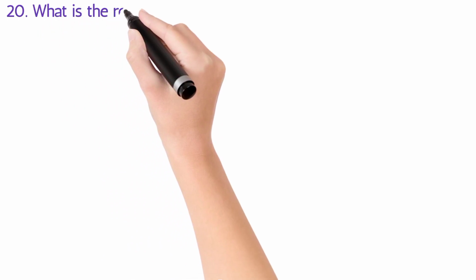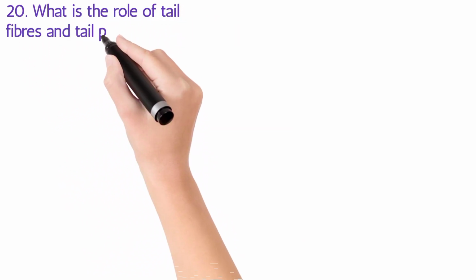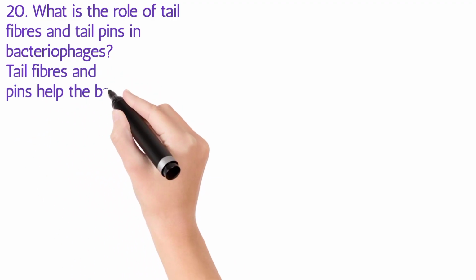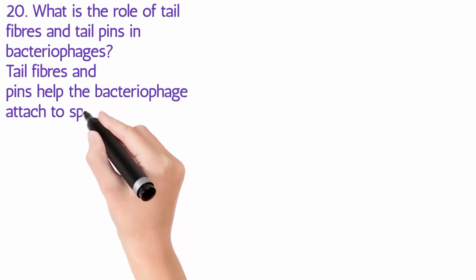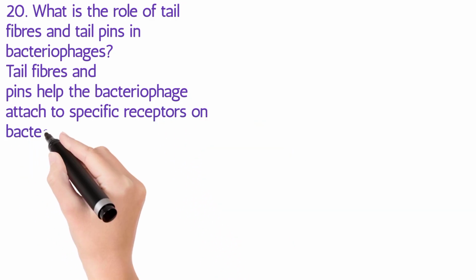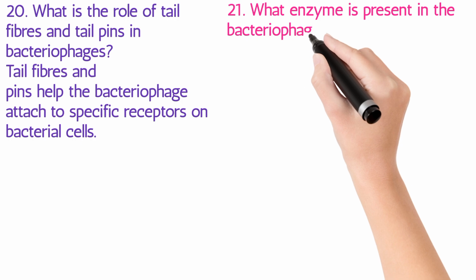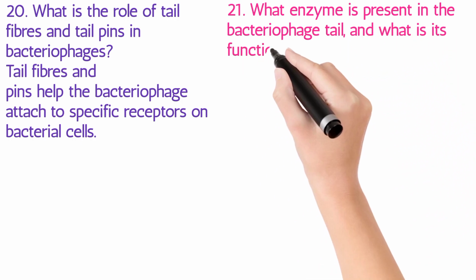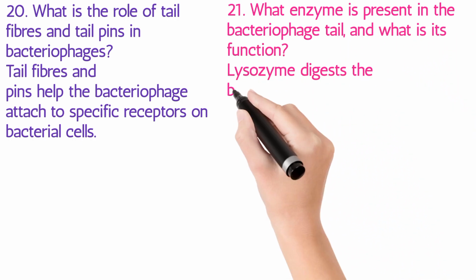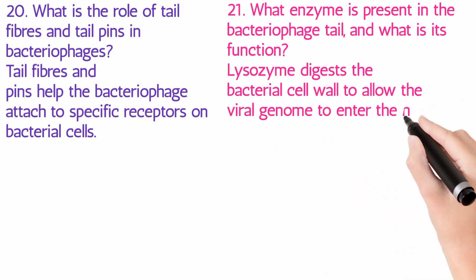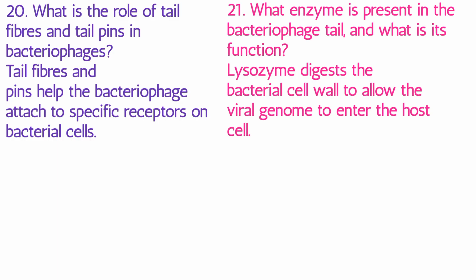20. What is the role of tail fibers and tail pins in bacteriophages? Tail fibers and pins help the bacteriophage attach to specific receptors on bacterial cells. 21. What enzyme is present in the bacteriophage tail, and what is its function? Lysozyme digests the bacterial cell wall to allow the viral genome to enter the host cell.